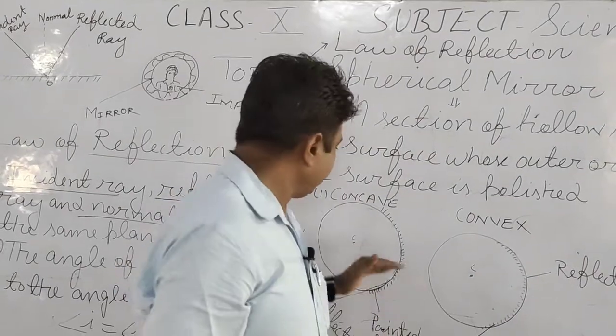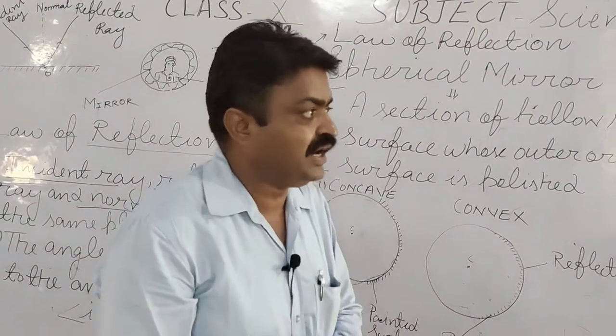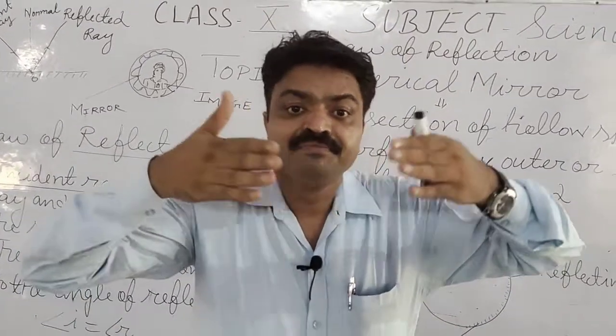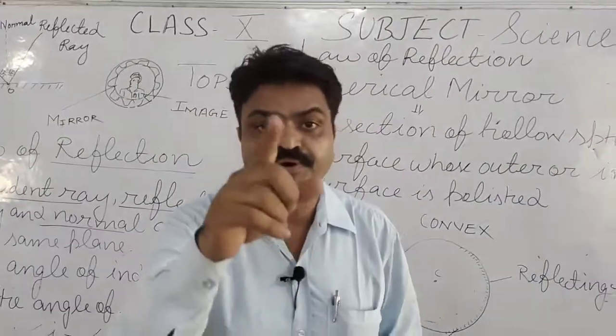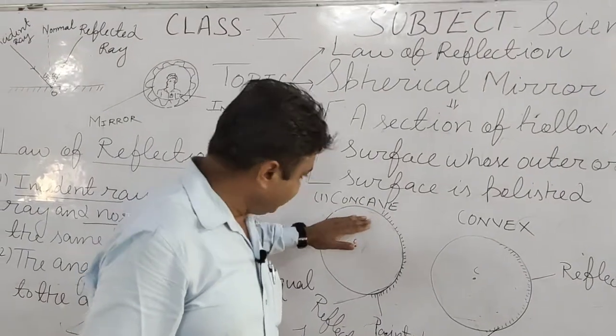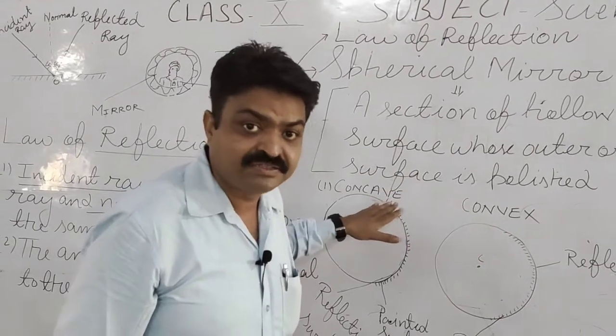Now why do we call it the converging mirror? Because the light is converged here. Light is converged, meaning the rays meet or are centralized on one point with the help of the concave mirror. That's why the concave mirror is known as converging mirror.